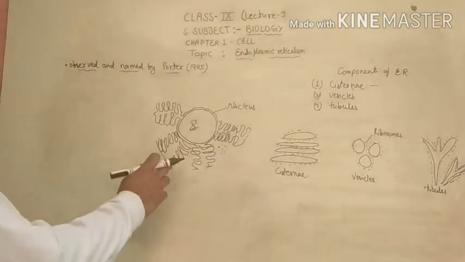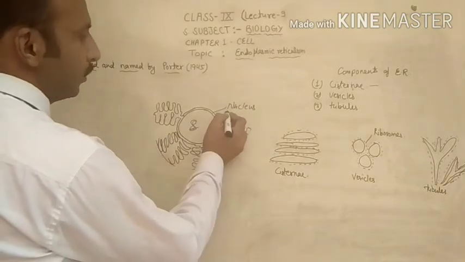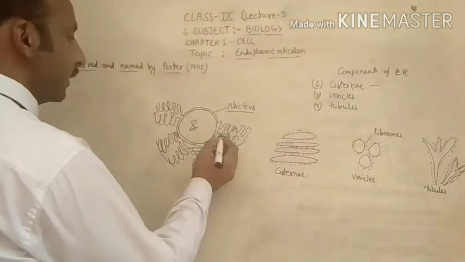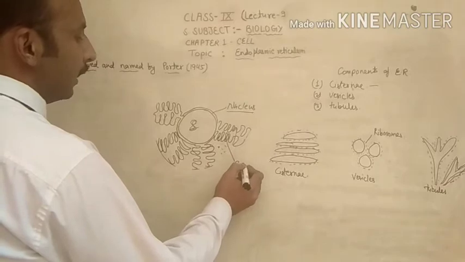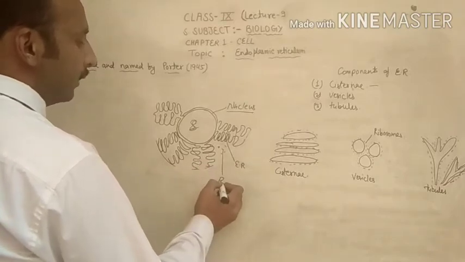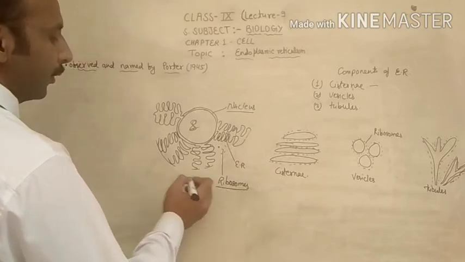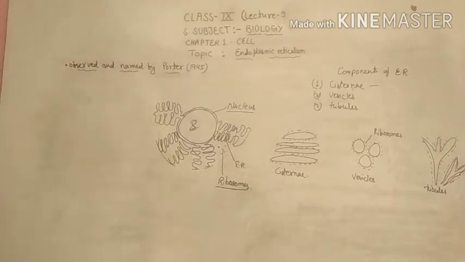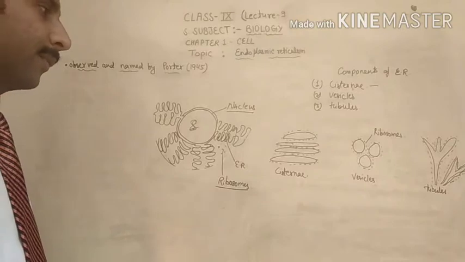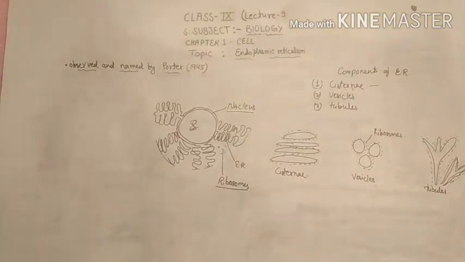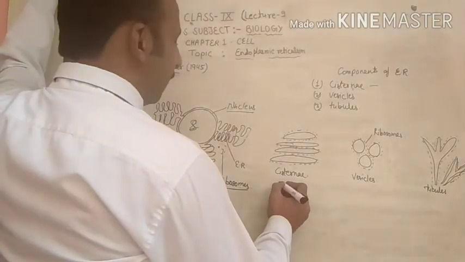Now come to the structure of the endoplasmic reticulum. You can look here. This is called the nucleus, this is called the ER, and these are ribosomes. Now after that, we have to study the types of ER.